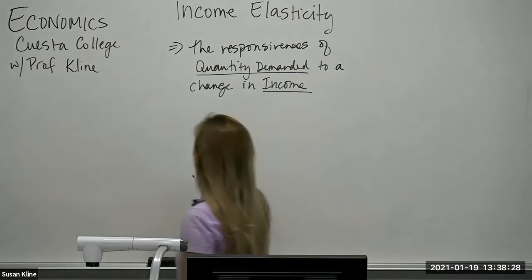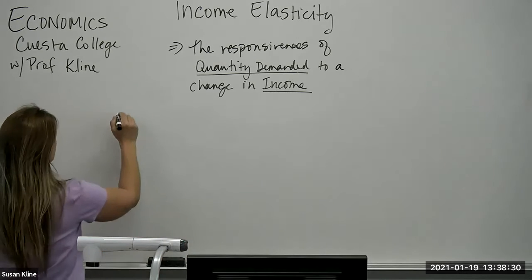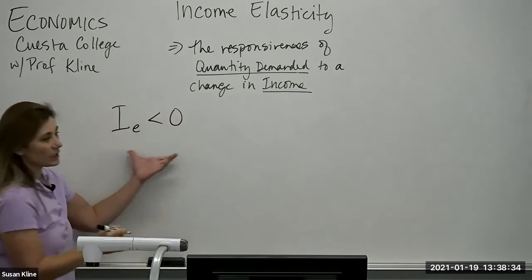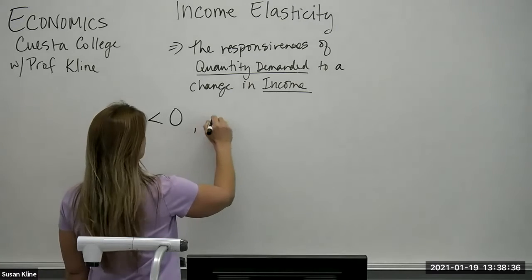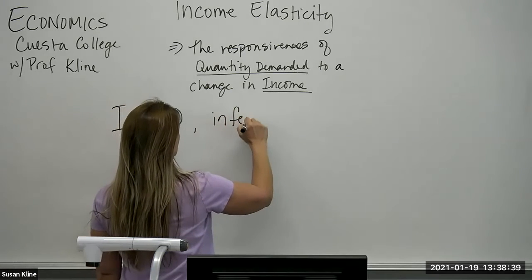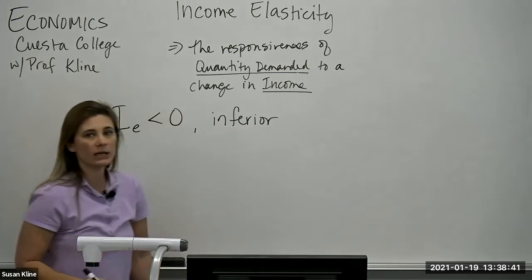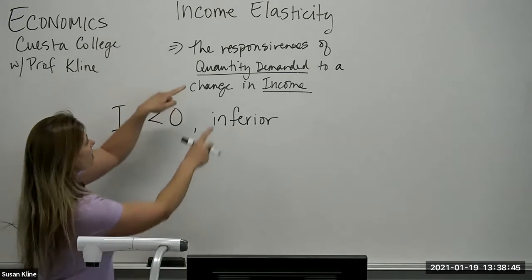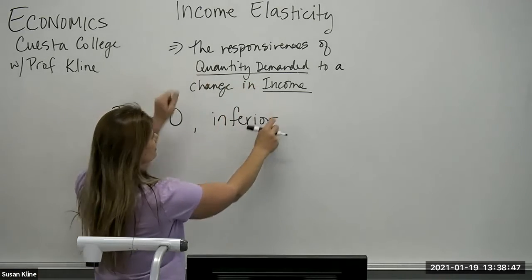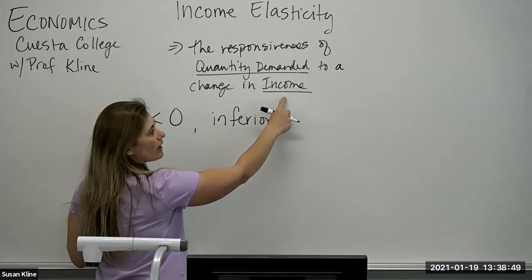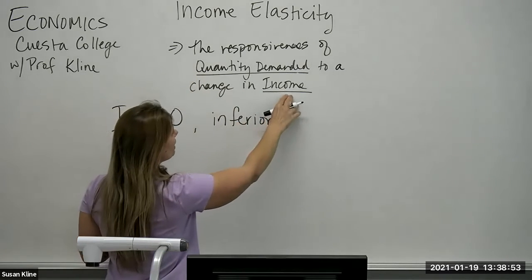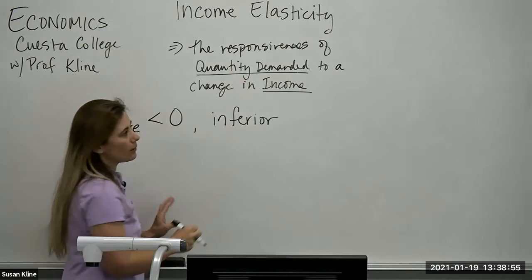All right. And so what we're going to find is that if the income elasticity is negative, meaning less than zero, that's going to tell us that it is an inferior good, right? And so to interpret this, why would it be an inferior good? It's saying that these are moving in opposite directions. So if our income is going up, we're buying less, and vice versa, if our income is falling, we are buying more.